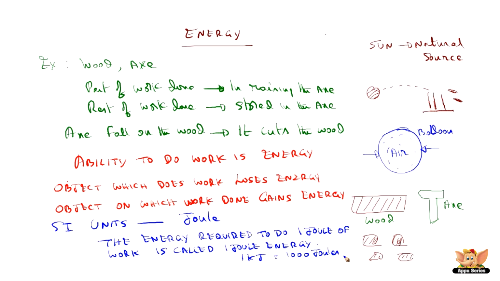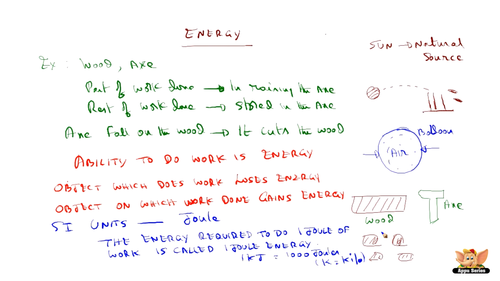So 1 kilojoule is 1000 joules. K here represents kilo. And this name joule has come from the British physicist James Prescott Joule. So in his honor, the SI unit of energy is named the joule.